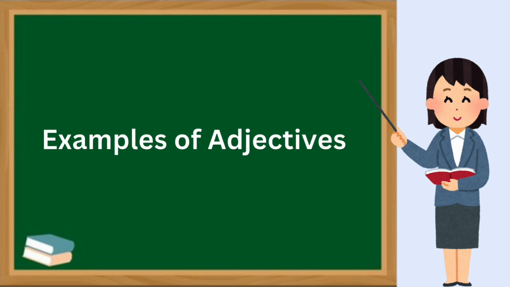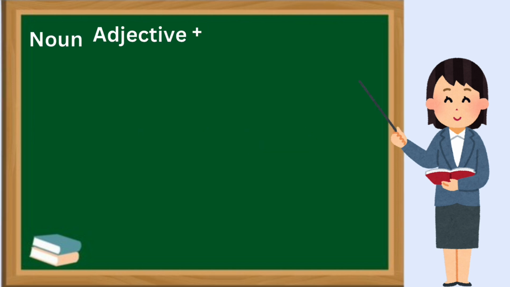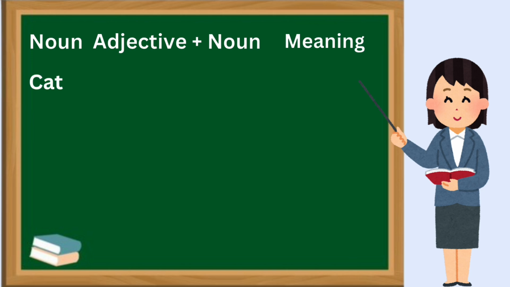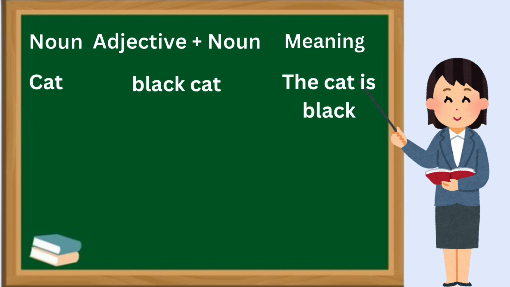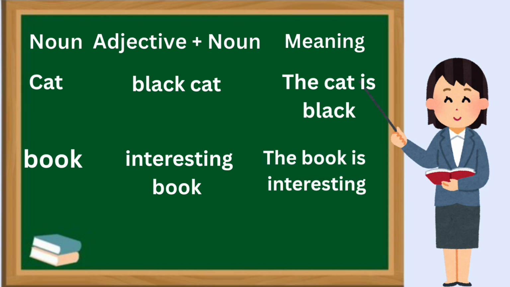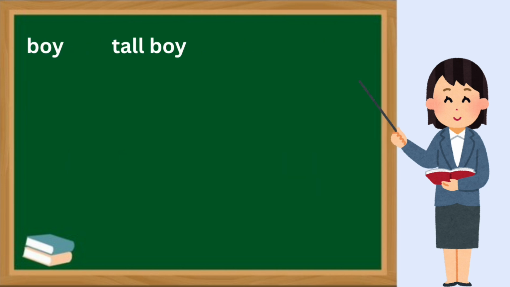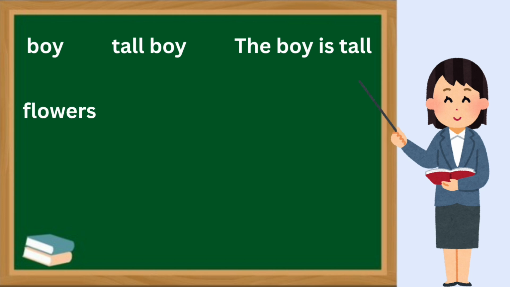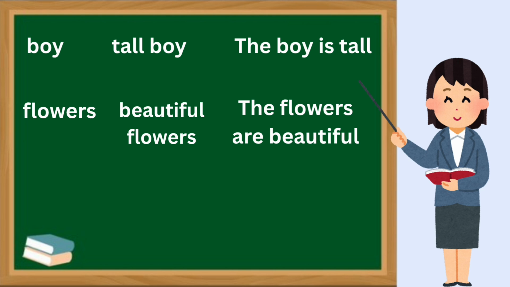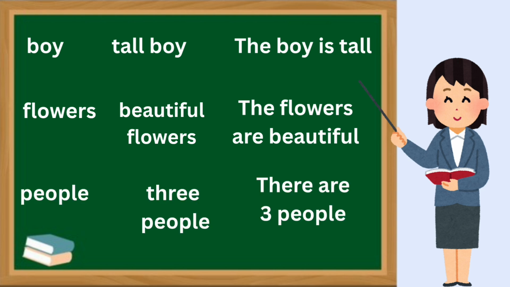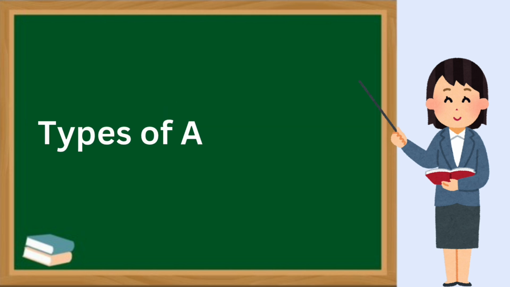Examples of adjectives. Noun: cat, black cat, the cat is black. Book, interesting book, the book is interesting. Boy, tall boy, the boy is tall. Flowers, beautiful flowers, the flowers are beautiful. People, three people, there are three people. These are adjectives. Types of adjectives.